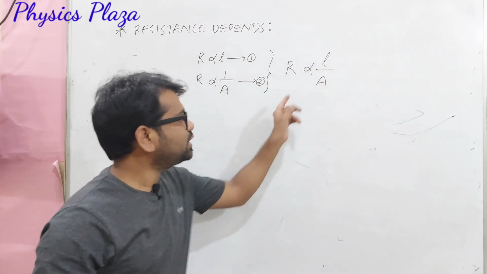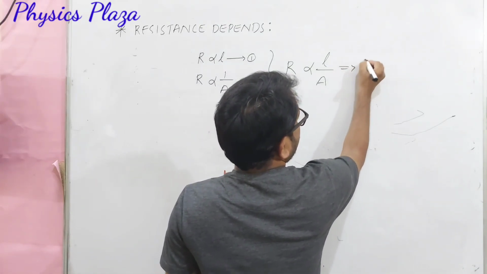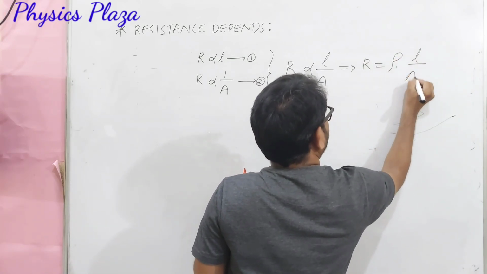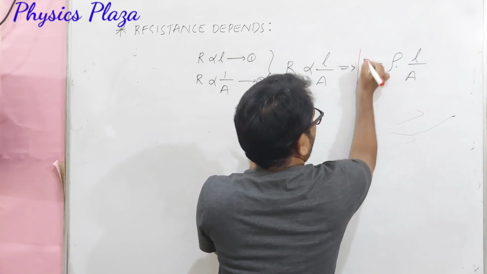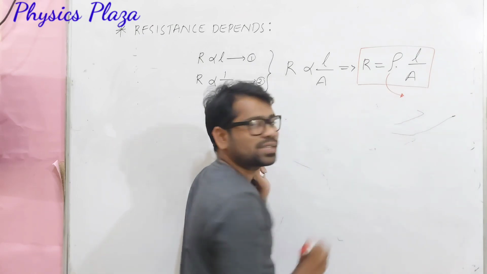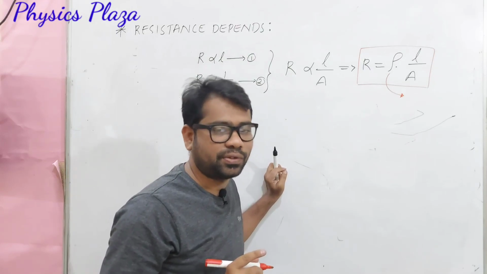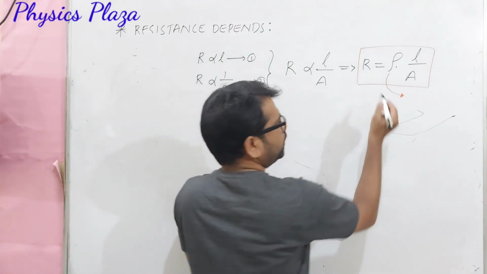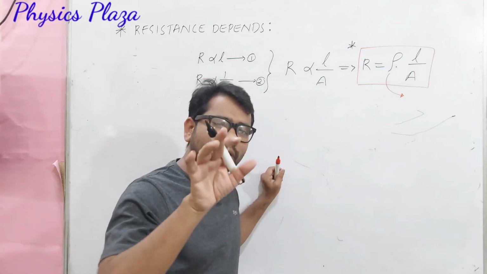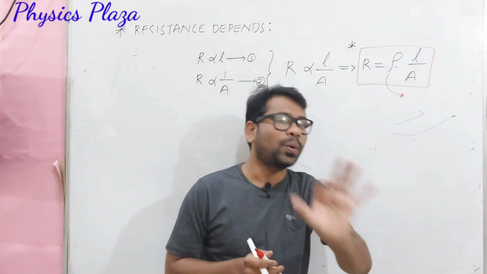But dear children, whenever there is a proportional symbol, it can be replaced by a constant. So here we get R is equal to rho into L by A. Here rho is called specific resistance or resistivity. It's very important. Generally we use this formula to calculate the resistance of the given material when the L value, A value and rho value are known.